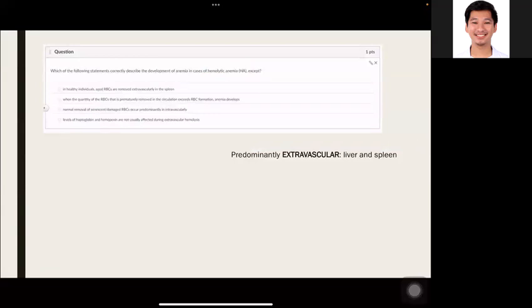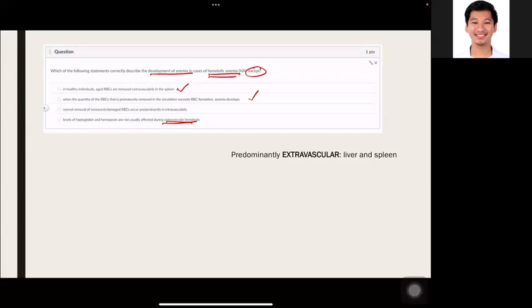Next, which of the following statements correctly describe the development of anemia in cases of hemolytic anemia, except? In healthy individuals, the aged RBC are removed extravascularly, which is very correct. I emphasized that in the lecture. When the quantity of RBC that are prematurely removed from circulation exceeds RBC formation, anemia can develop. Yes. Option letter D, levels of haptoglobin and hemopexin are not usually affected during extravascular hemolysis. Why? Because in extravascular hemolysis, we usually do not use haptoglobin and hemopexin.